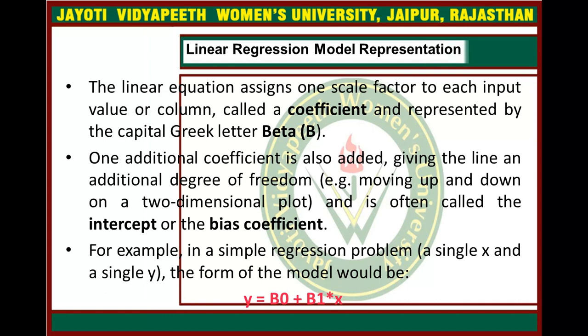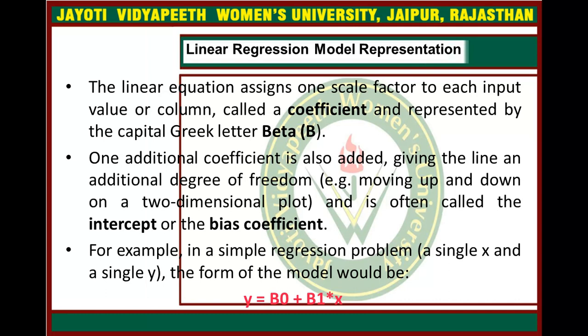One additional coefficient is also added, which gives the line an additional degree of freedom, for example, moving up and down on a two-dimensional plot. It is often called the intercept or the bias coefficient.